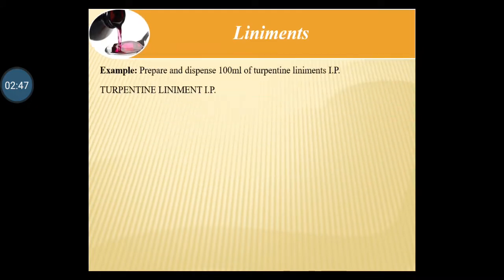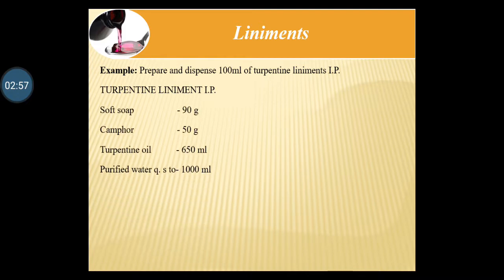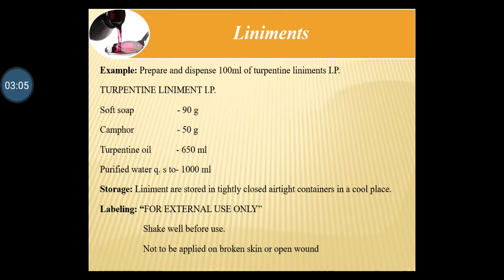Now the example of liniments: to prepare and dispense 100 ml of turpentine liniment IP. Turpentine liniment consists of soft soap, camphor, turpentine oil and purified water QS to 1000 ml. Liniment should be stored in a tightly closed airtight container in a cool place, and the label should be given.